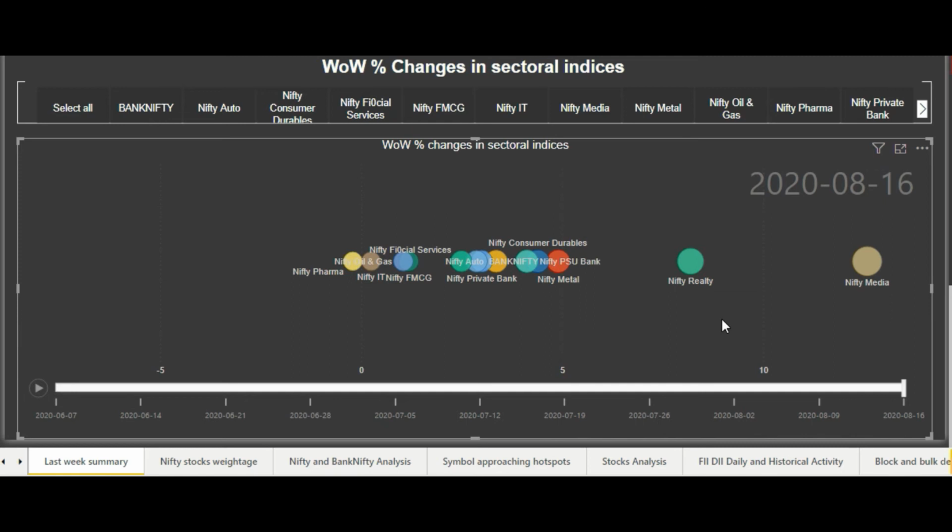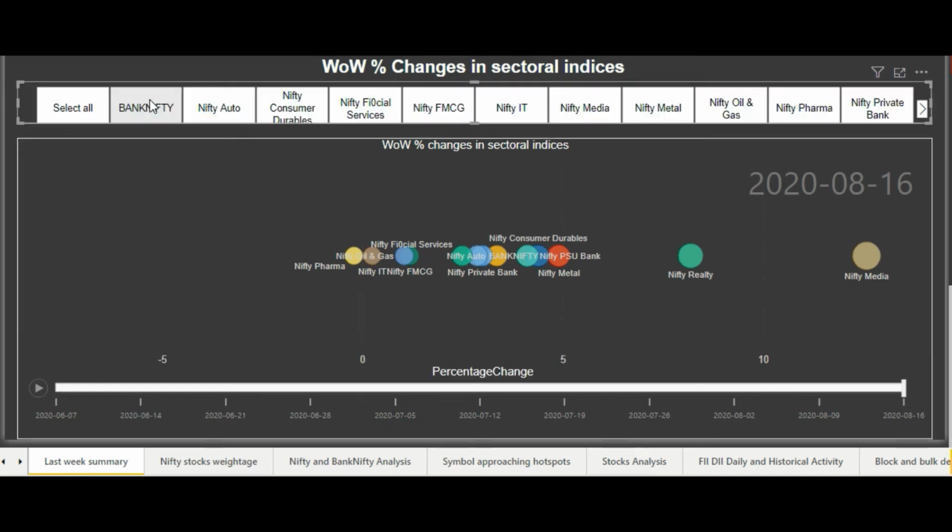Now this is a way of visualizing how you can see week on week change in the sectoral indices. Now this might not give you a very clear view, because there are so many indexes and so many data points to see. So that's why we have provided this filter in order to zoom in to one particular index. So you can just filter. Suppose you want to drill down to one particular index, or need to see the trend or week on week changes for one index. Okay, so now I will select one index, that is Bank Nifty, and let's see what happens.